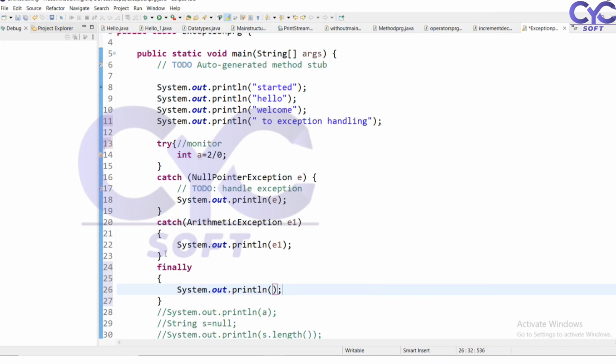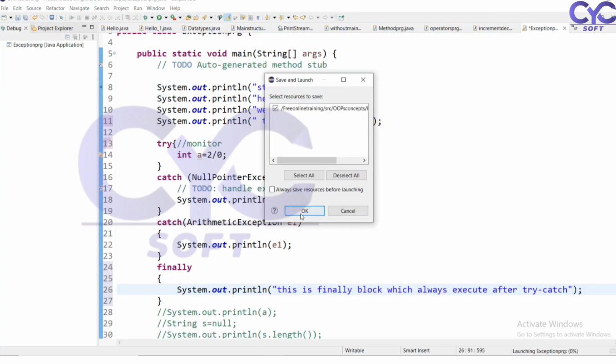System.out.println: this is the finally block, which always executes after try catch. After try catch, it always executes after the try catch block. Okay, I will execute this one.